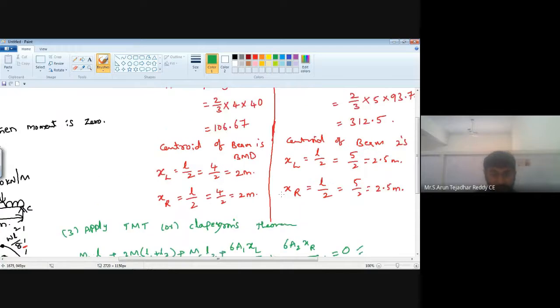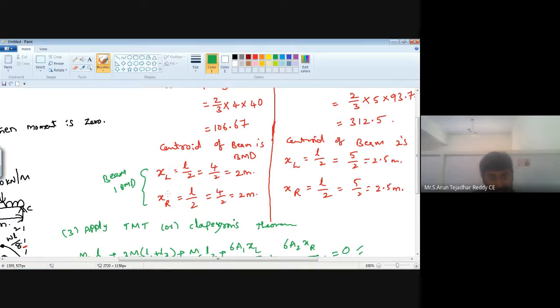What about X1? X1 is from the beam 1 bending moment diagram. But here we have two centroids acting, one left and the other right. Which one are we going to take?